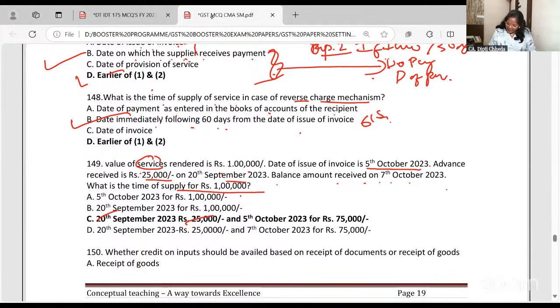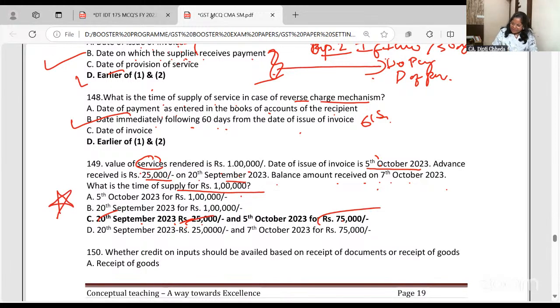So for 1 lakh, first of all, advance is received 25,000. So charge GST on 20th September. And then invoice should have been issued on 5th October, though balance is received on 7th. So 5th October will be the date of supply for rest, and for advance it is 20th of September.